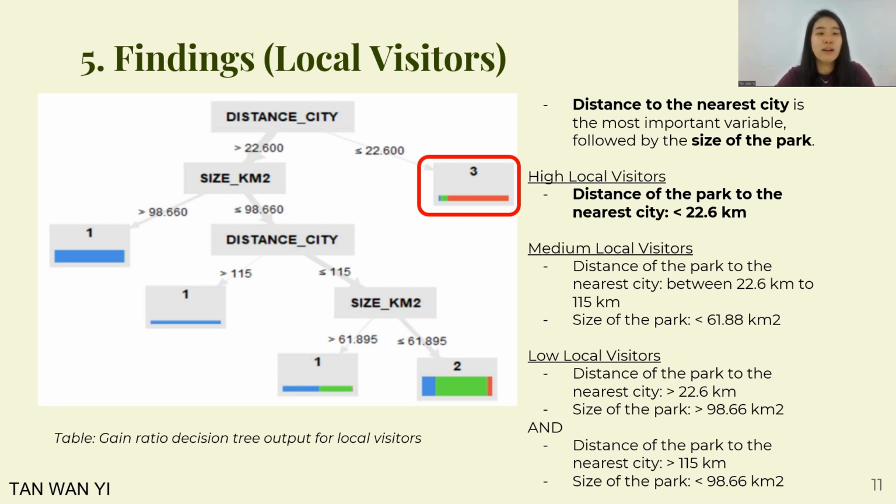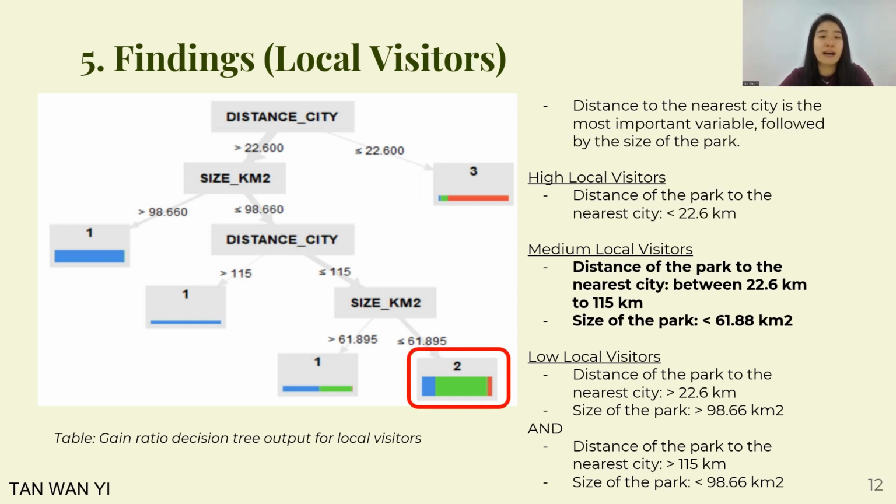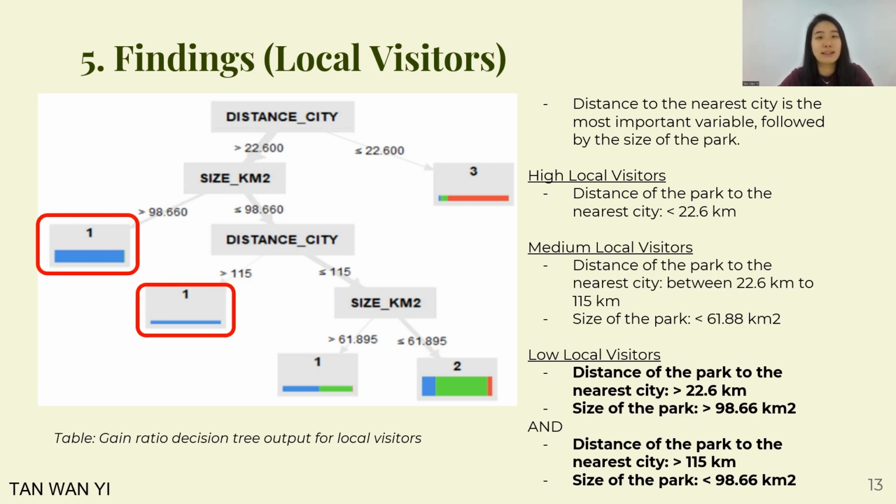Based on the output shown, a very clear significant rule to predict high local visitors to Sarawak's totally protected areas is when the distance of the park to the nearest city is less than 22.6 km. Medium visitors are predicted when the size of the park is less than 61.88 km square and the distance is between 22.6 km and 115 km. Parks with a size greater than 98.56 km square and a distance greater than 22.6 km are expected to receive low visitors, as well as when the distance to the nearest city is greater than 115 km with a size of less than 98.66 km square.